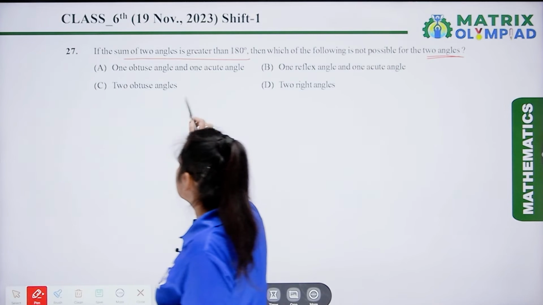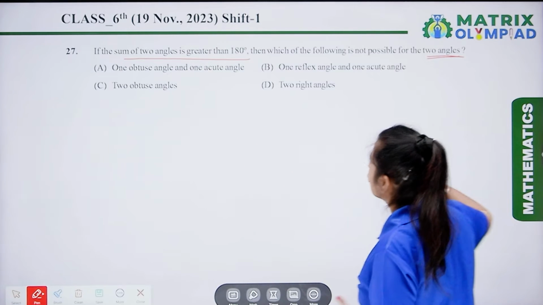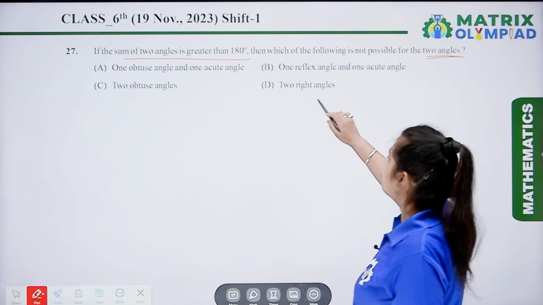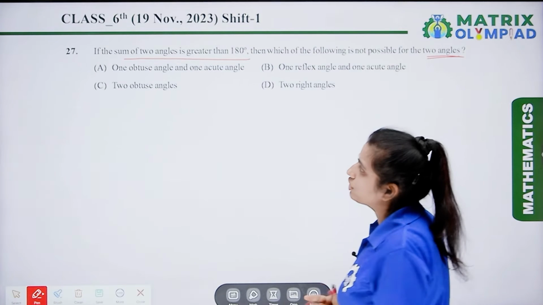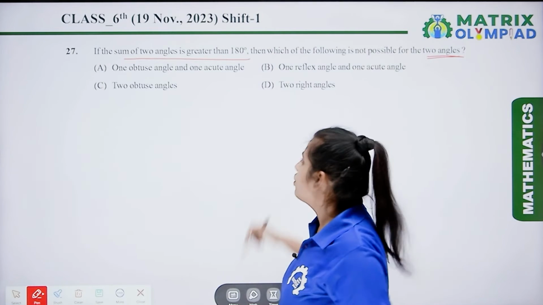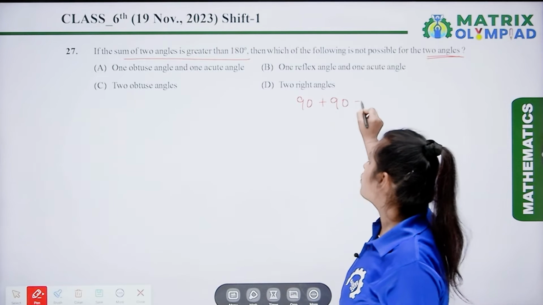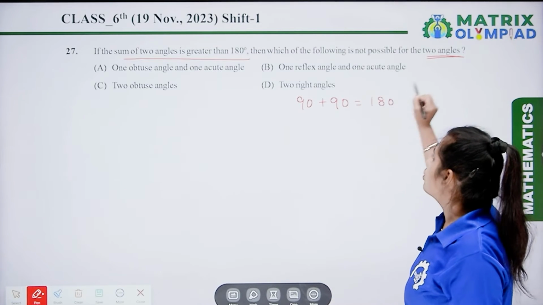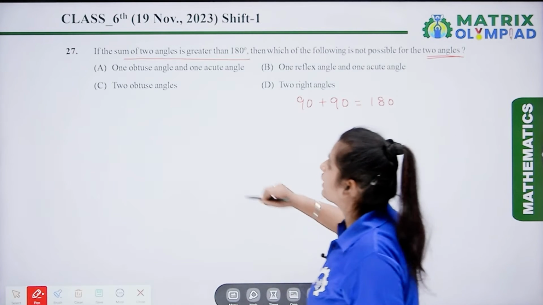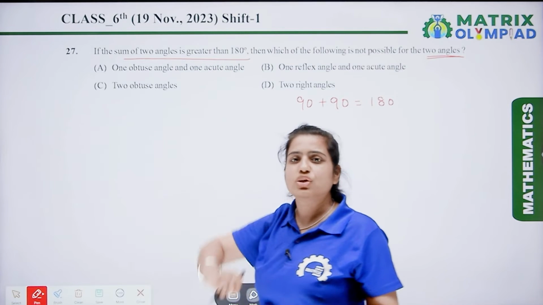Two obtuse angles, yes, this condition is also true. The last is two right angles. No, this condition is not true because 90 plus 90 is equal to 180 degrees. So 180 degrees is not greater than 180 degrees. It is equal to 180 degrees.